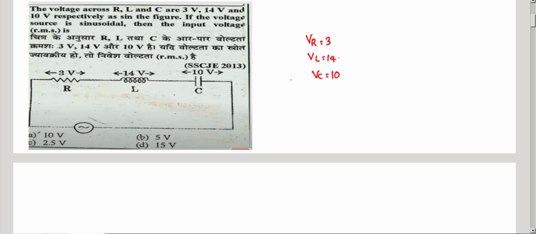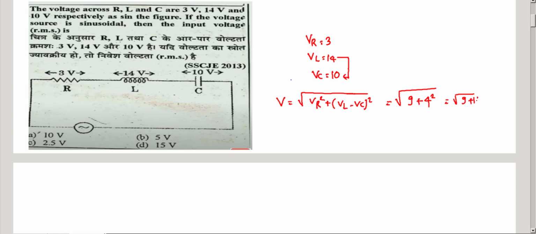You can observe here the voltage across the inductance is greater than the voltage across the capacitance. Supply voltage equals root of VR square plus (VL minus VC) whole square. So root of 3 square, 9, plus (14 minus 10) whole square, 4 square, so root of 9 plus 16, that equals root 25, that equals 5 volts. What is the answer? 5 volts. Okay, so next question.